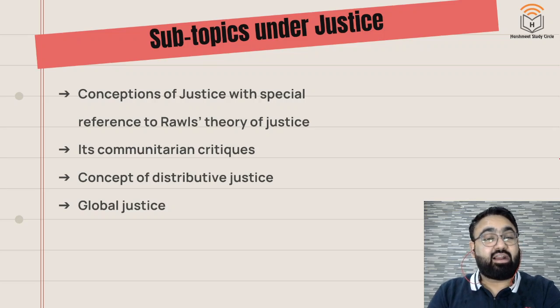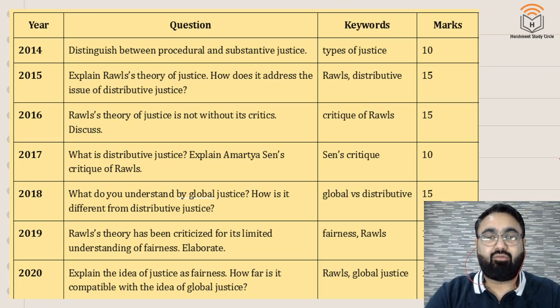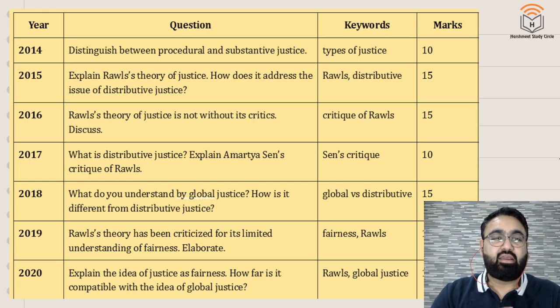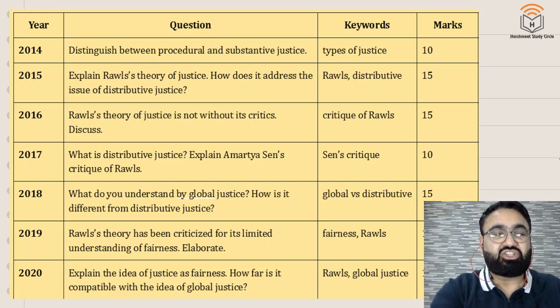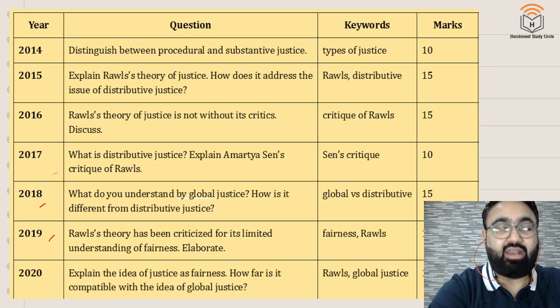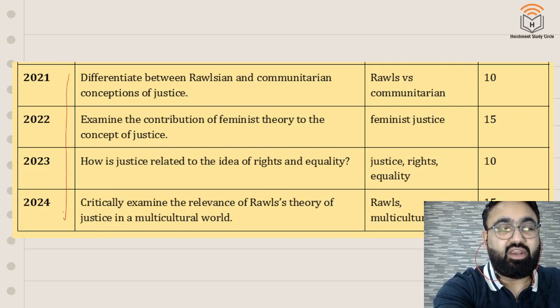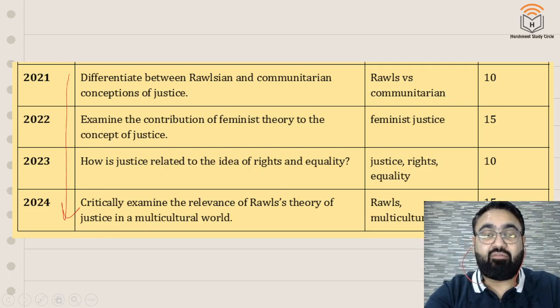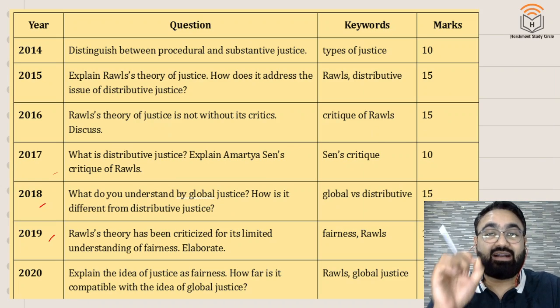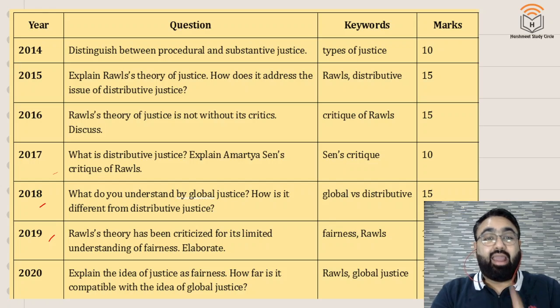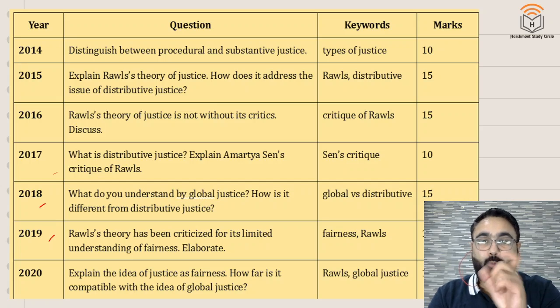Now, just like earlier topics, let me show you which questions have been asked in the last 10 years since 2014 to give you an idea what is it that is being asked. So if you can see again, 2014, 15, 16, 17, 18, 19, 20, and then you go ahead 21, 22, 23, 24. Again, a topic which has been asked every single year without even one exception. एक भी साल नहीं छूटा है, not even one single year has been let go where the question on justice has not been asked.